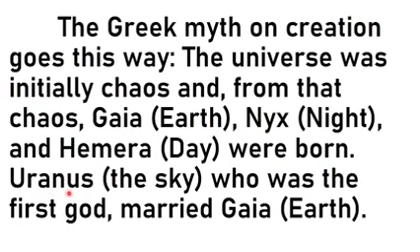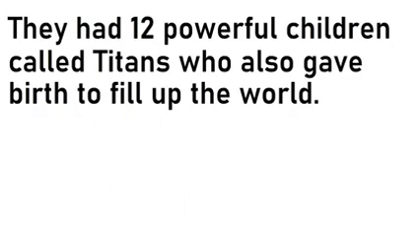Then Uranus, the sky god, later married Gaia, that is earth. They had 12 powerful children called Titans, who also gave birth to fill up the world.